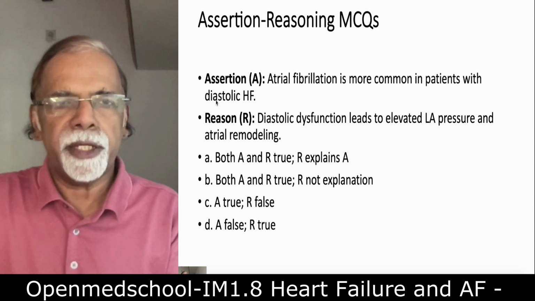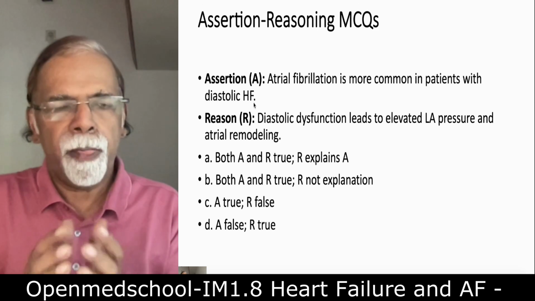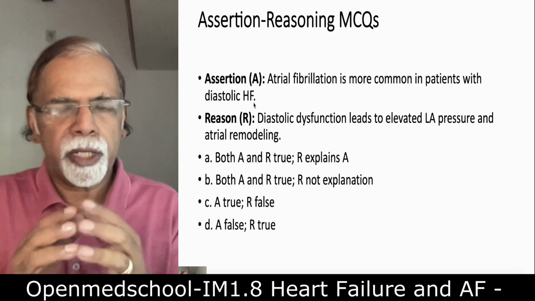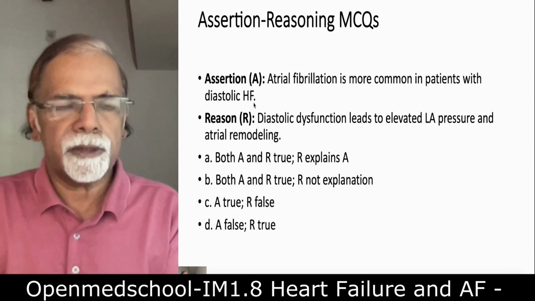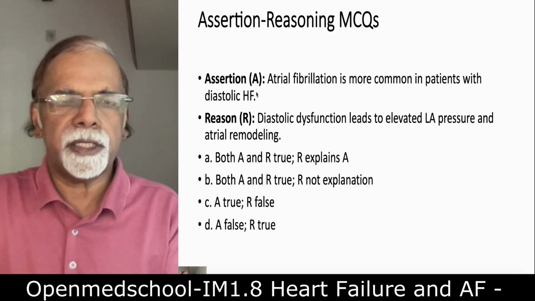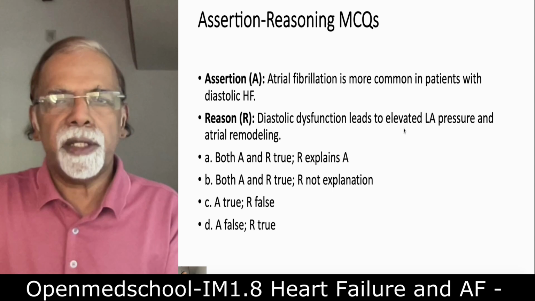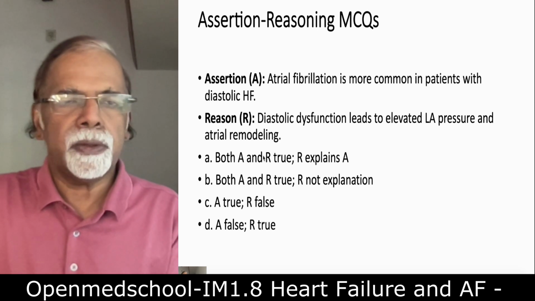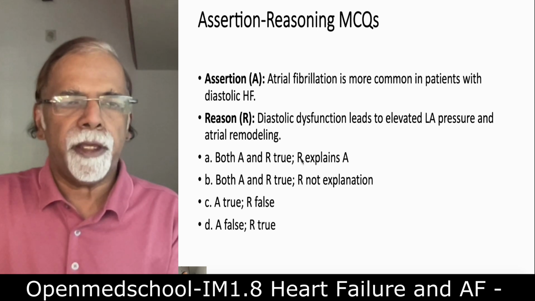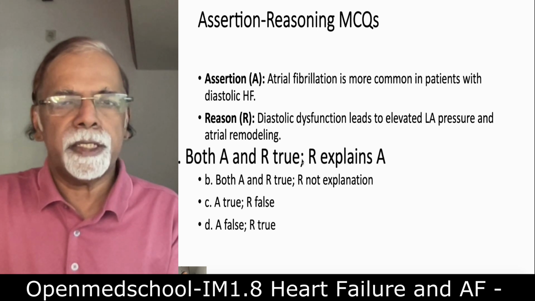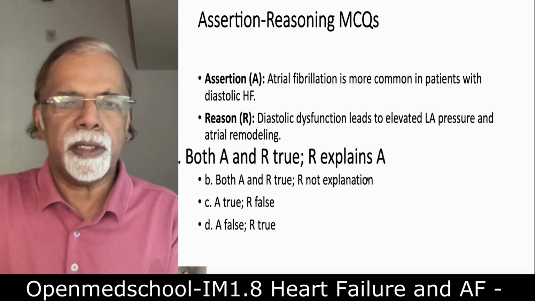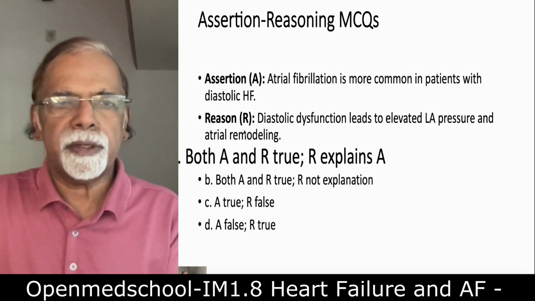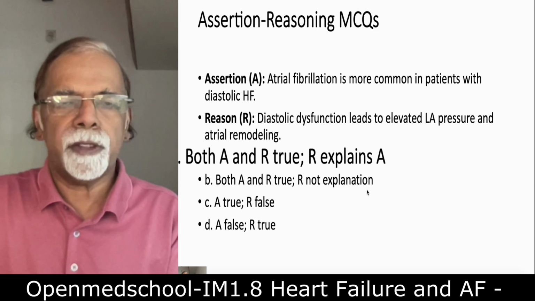In diastolic heart failure, the left ventricle is not functioning properly, not compliant, so the LA pressure increases. So the assertion is correct. Diastolic dysfunction leads to elevated LA pressure and atrial remodeling; it is correct. So the answer is A: both assertion and reason are correct, and the reason explains the assertion.